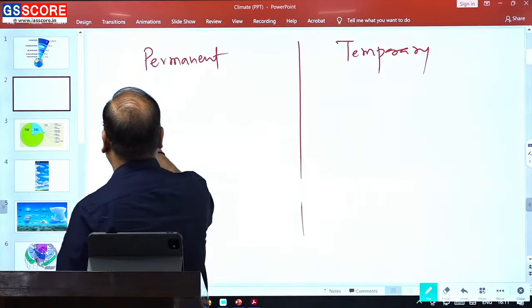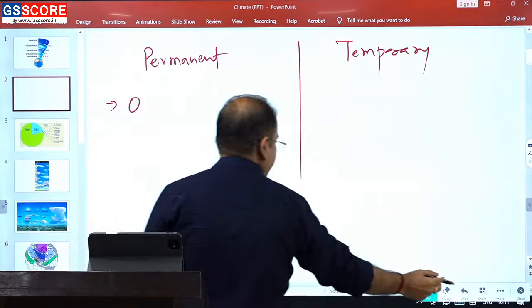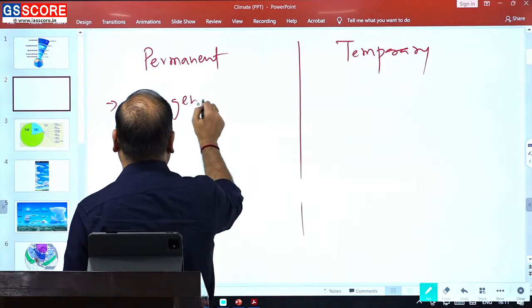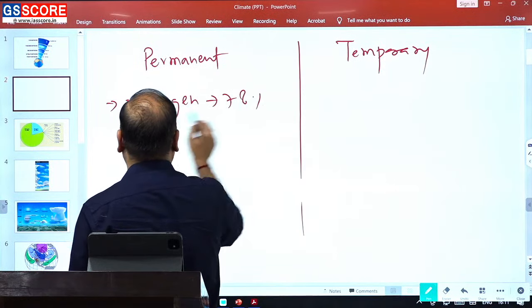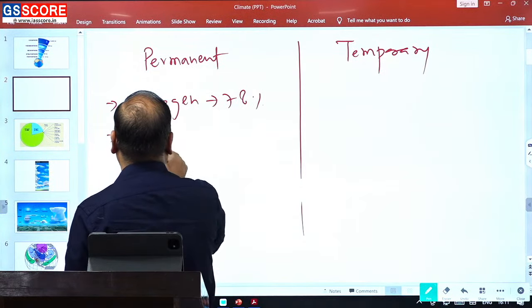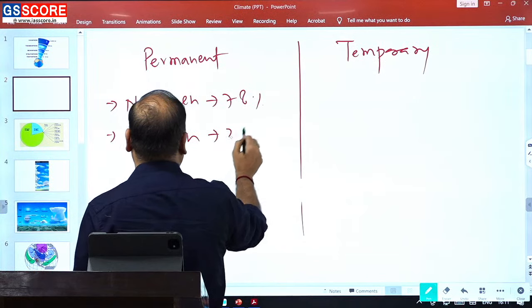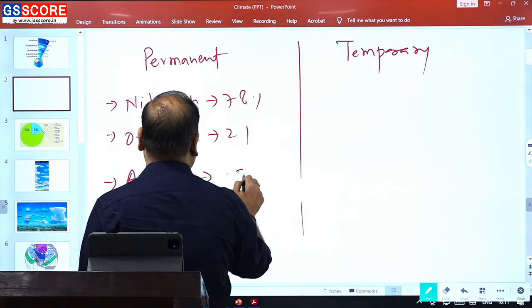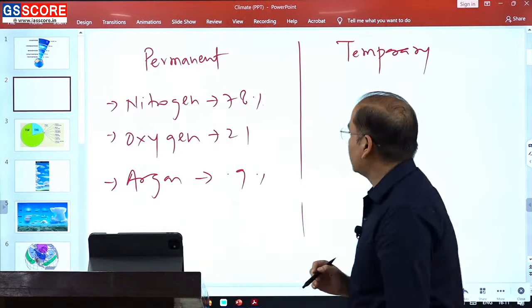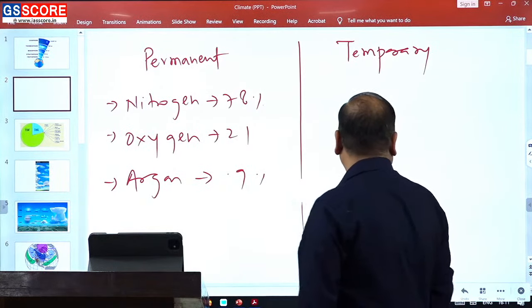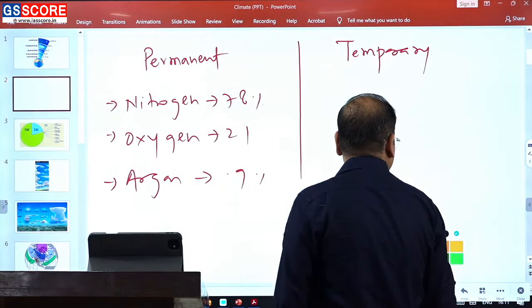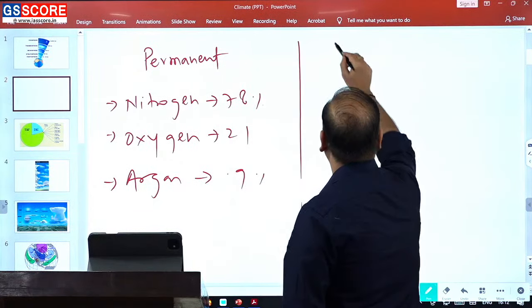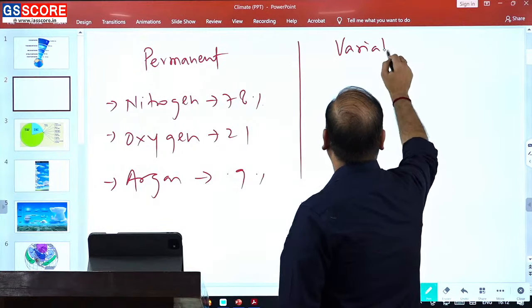So, in permanent we have nitrogen 78%, oxygen 21%, argon around 0.9%, whereas in the variable component,